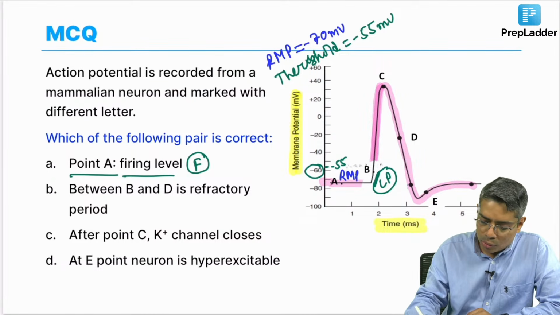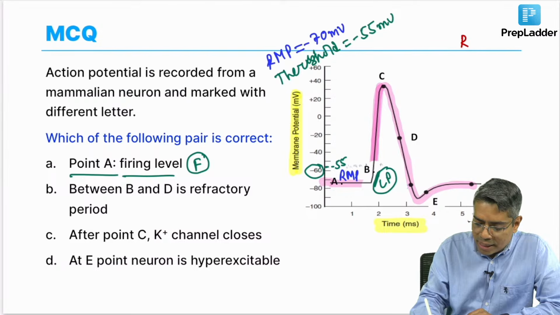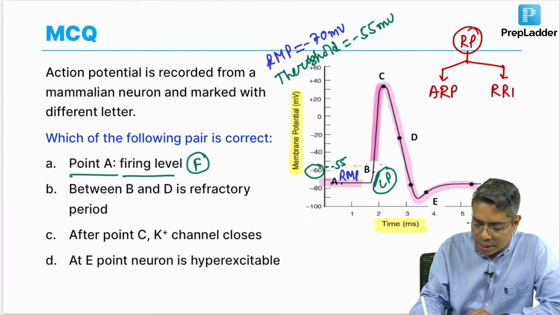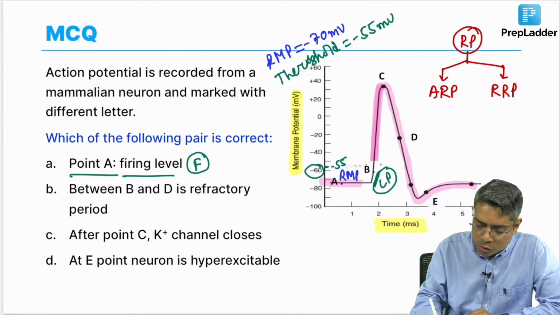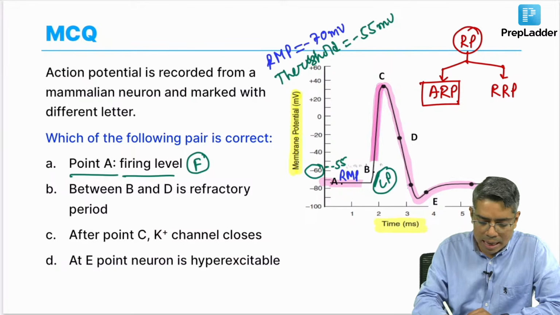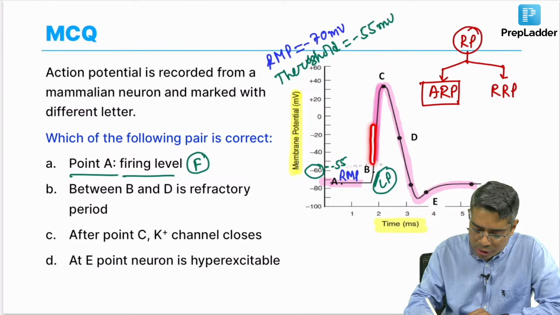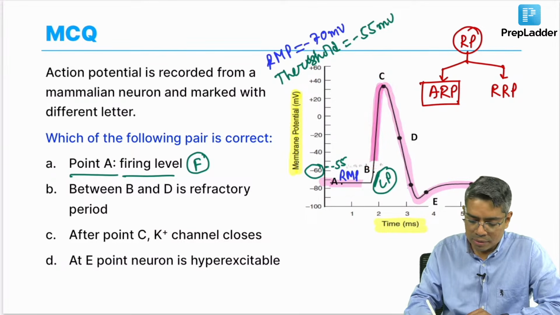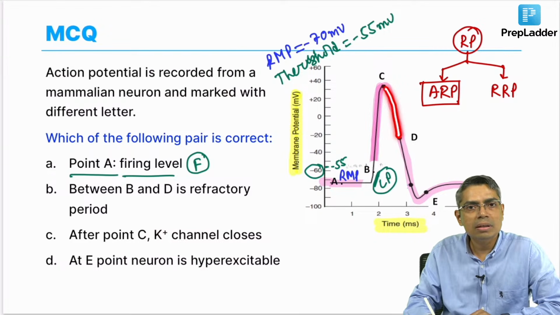So, you know from your knowledge that the refractory period of a neuronal action potential has two parts: one is the absolute refractory period and the second is the relative refractory period, you recall. Okay. So, what is the absolute refractory period? The absolute refractory period is the total duration of the depolarization, meaning from the beginning up to the peak, that is the depolarization, plus the first 1/3 of the repolarization.